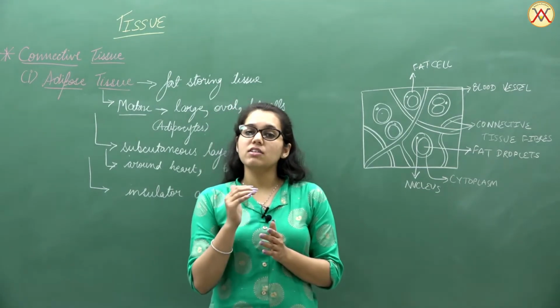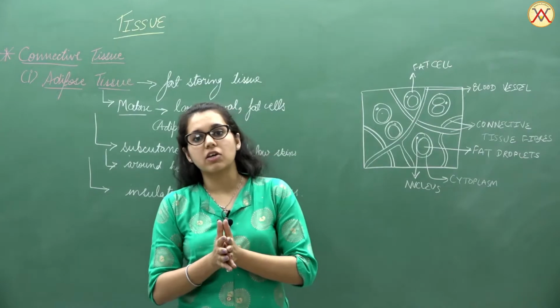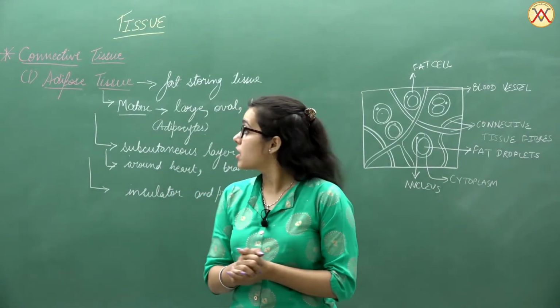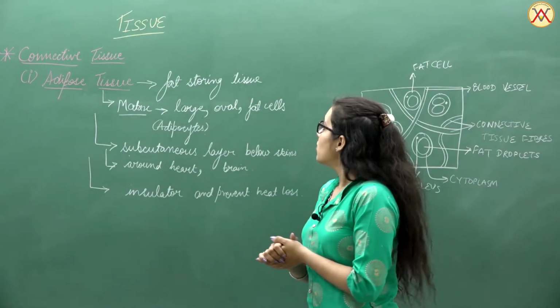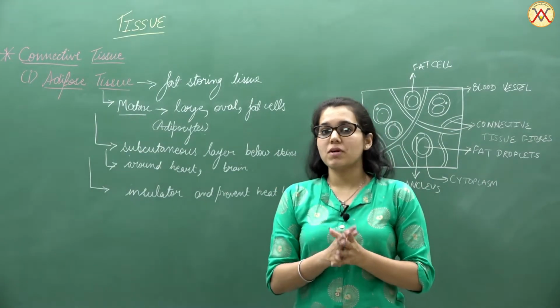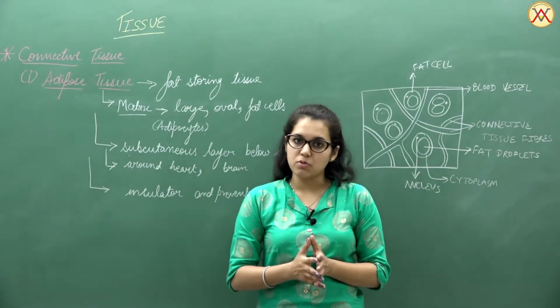And because of that, the nucleus is being shifted to the corner because these cells contain specific vacuoles which are storing fat in them. So here we are saying that it is also known as a fat storing tissue, which contains a matrix that contains specific cells which are large, oval or spherical, and these are known as adipocytes.